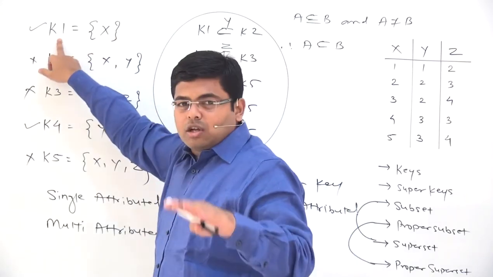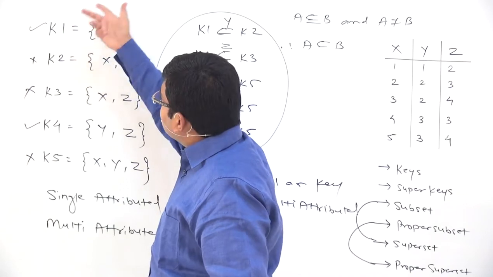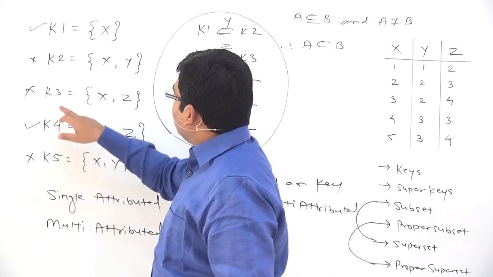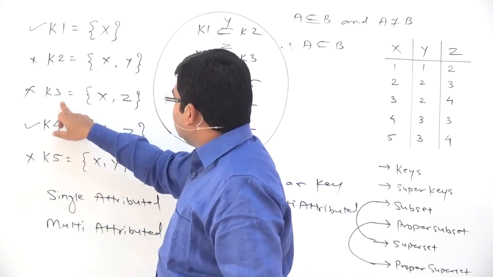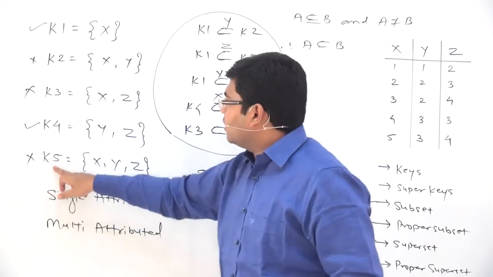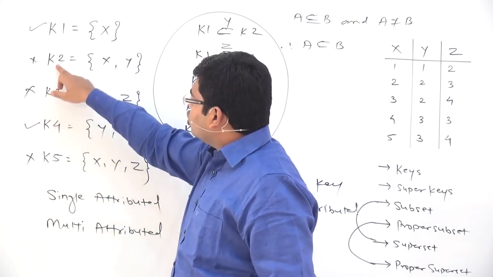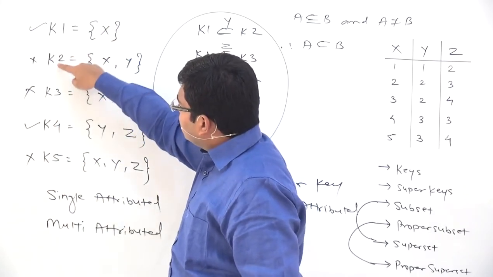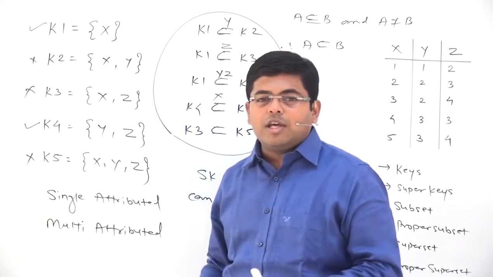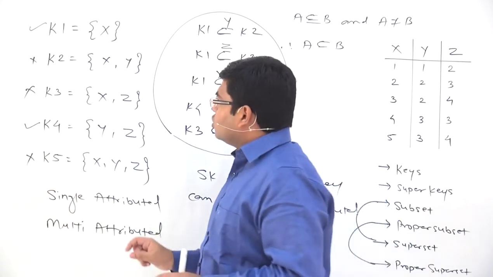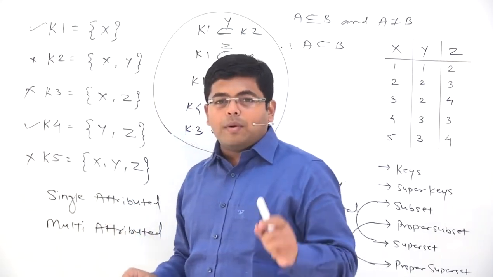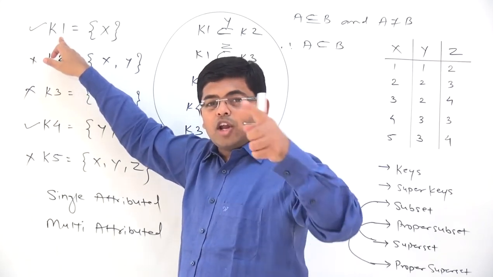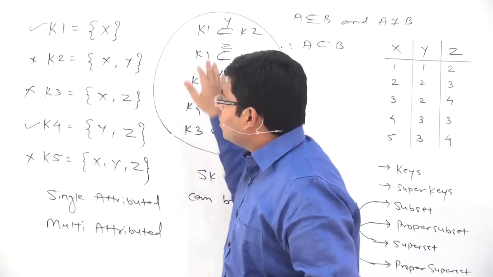So K1 is a superset of K1, no doubt, but what are the proper supersets of K1? The proper superset of K1 is K2 because of this additional attribute, another proper superset of K1 is K3, yet another proper superset of K1 is K5. So K5, K3 and K2 are proper supersets of K1. K1 is a key and therefore K2, K3 and K5 cannot be called keys, they must be called super keys. So the rule is every proper superset of a key will be a super key and it cannot be a key. Okay, so you should summarize all these rules.